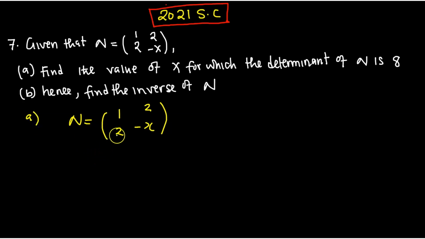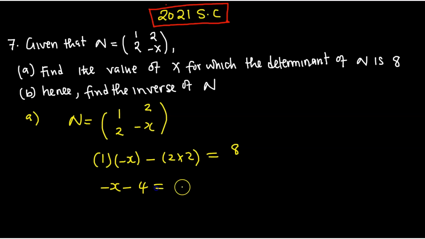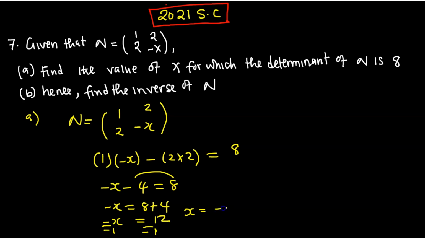So what did we say? Multiply this. So it's going to be 1 multiplied by negative x, then minus 2 multiplied by 2, equal to the determinant. What is the determinant? 8. So this is negative x minus 4 equal to 8. Okay, negative x equal to, this one comes to the other side and becomes positive, so 8 plus 4. Negative x equal to 12. Then divide by negative, and therefore our x is equal to negative 12. That is the value of x.